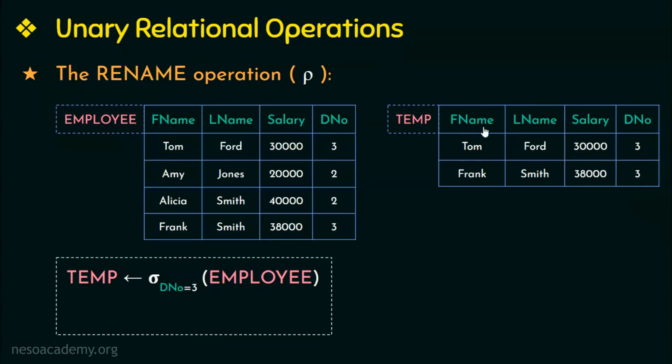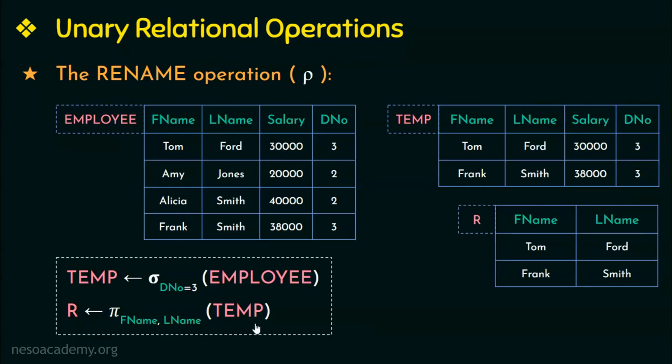Hence, the resulting temp relation would have those 2 tuples that satisfy the given condition. Now, since we require only the first name and last name of all the employees working in department number 3, we use the projection operation. So here we have the projection operator pi followed by the attribute list in the subscript and then followed by the relation name, that is temp. Since this relation has the details of all the employees working in department number 3, we use this relation here. So from this relation temp, we need to project only the first name and the last name, that is Tom Ford and Frank Smith. This relation R stores the result of the projection operation. This shows the sequence of operations.